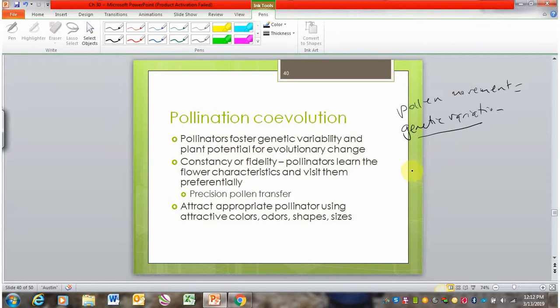And so, again, because plants can't move, they have to rely on animals to get that pollen movement. And so they have evolved traits to attract pollinators.